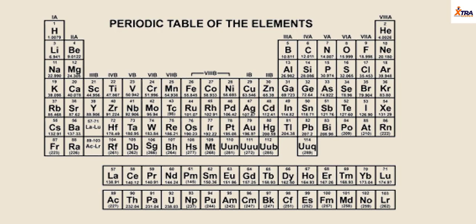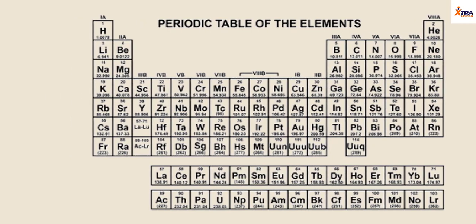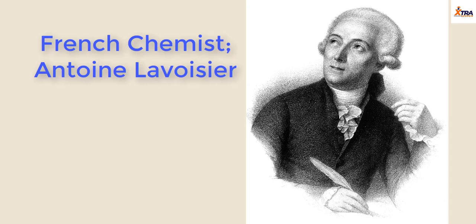So the study of the periodic table first began with the man we call the father of modern chemistry, the French chemist Antoine Lavoisier, in 1789, when he tried grouping elements. He looked at these elements and asked how to categorize them such that we can have a simple way of characterizing them, to make chemistry far easier.